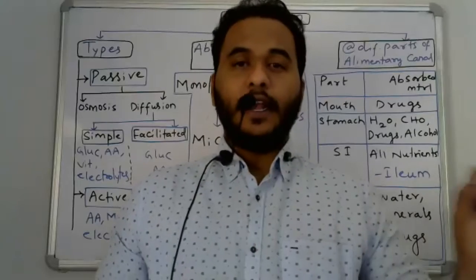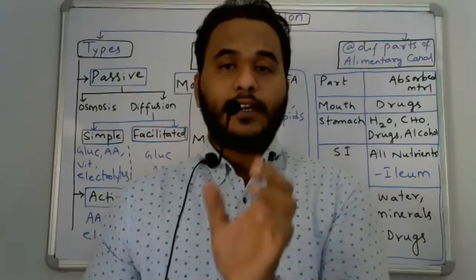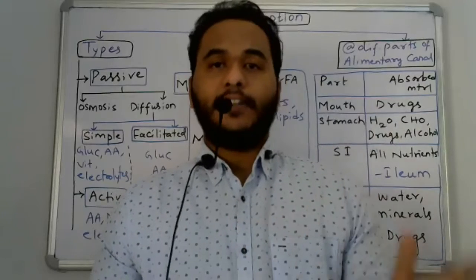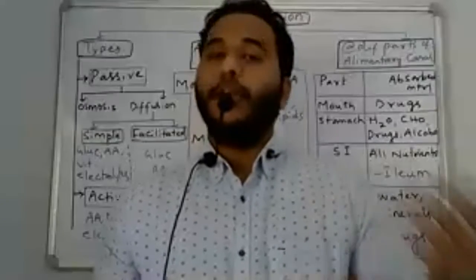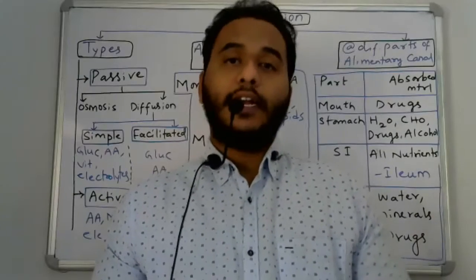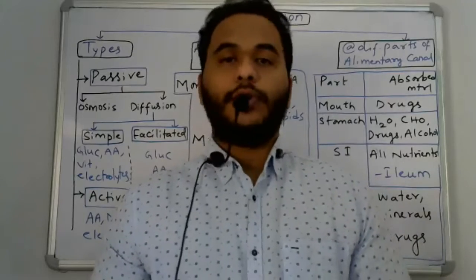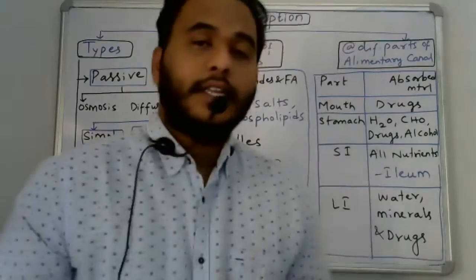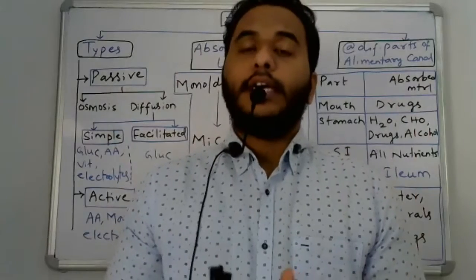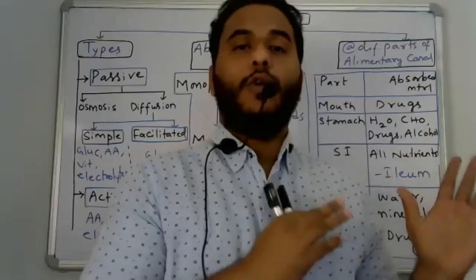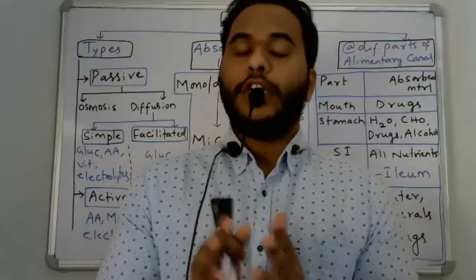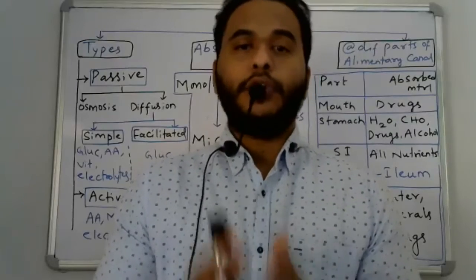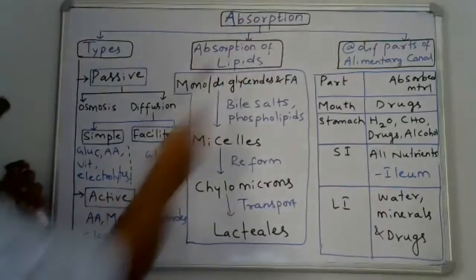In a single line we can define it like this: the transfer of end products of digestion through the intestinal mucosal layer into the blood and lymph. First blood, then lymph. So this is the meaning of absorption. For the complete absorption topic, I have given one flow chart. If you look at the flow chart, you will understand everything, and I'll explain all the components of the absorption topic.